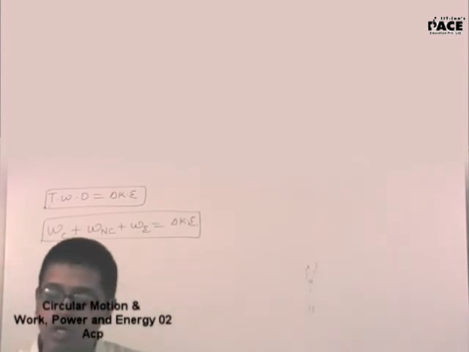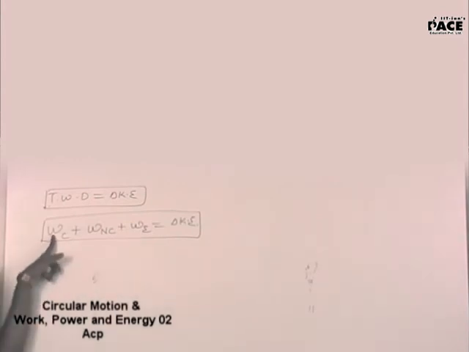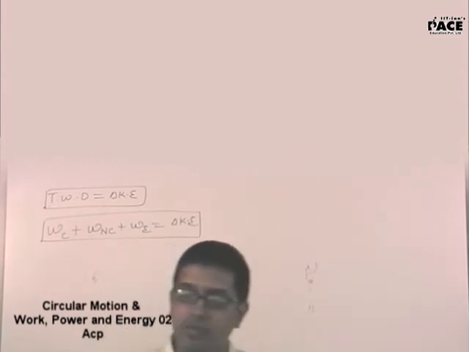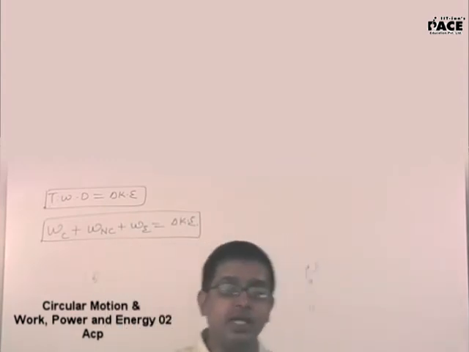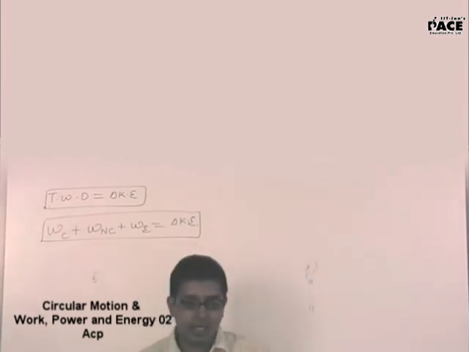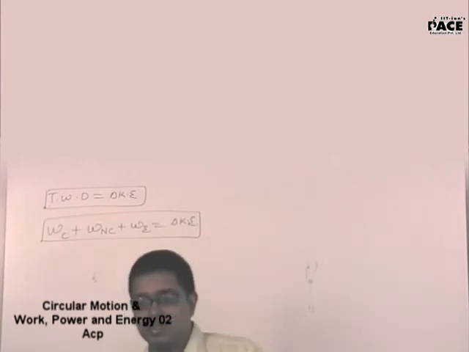Potential energy does not exist in the equation separately, it has been incorporated here. Work done by conservative forces is defined as the negative of potential energy stored in the body. Rather, potential energy is defined as the negative of work done by the conservative forces.